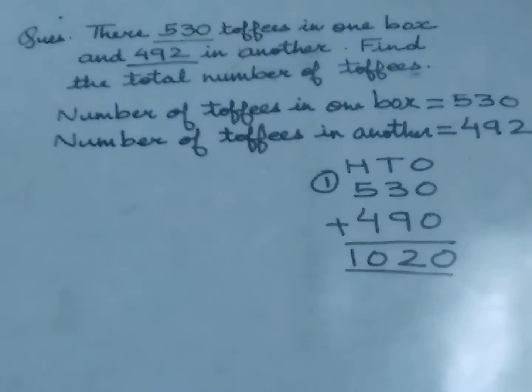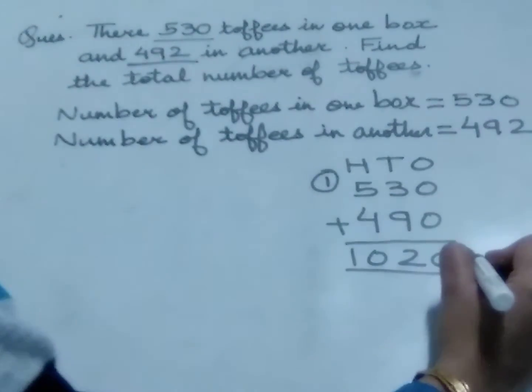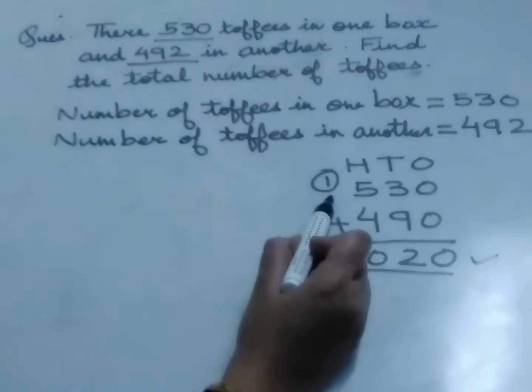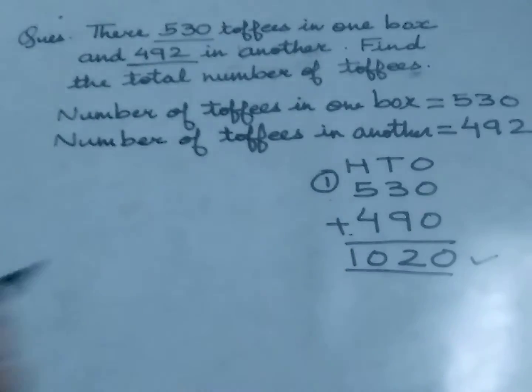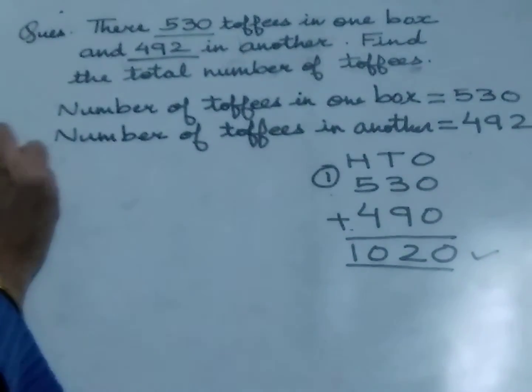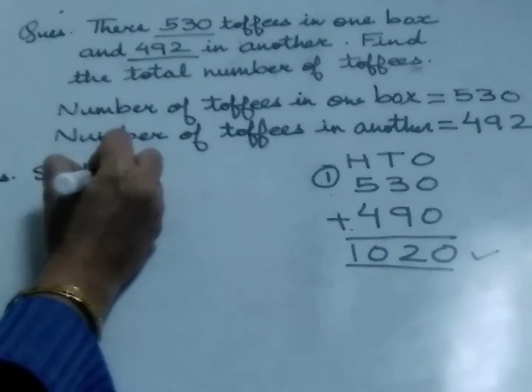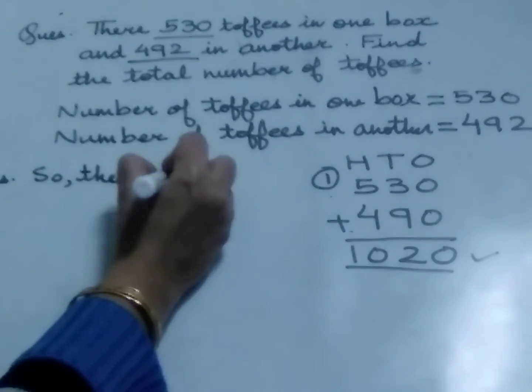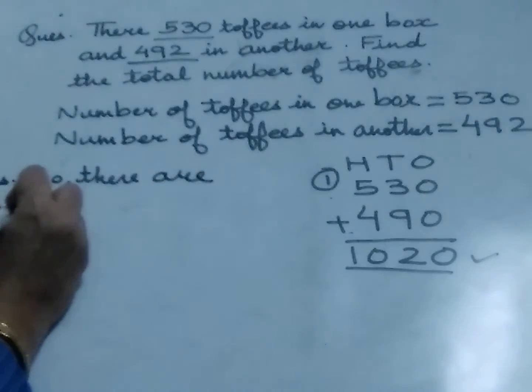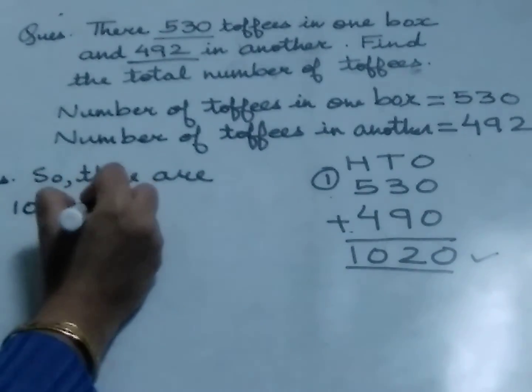As the answer 1020 is greater than 530 and 490, so it seems correct. So our answer is, so there are 1020 toffees.